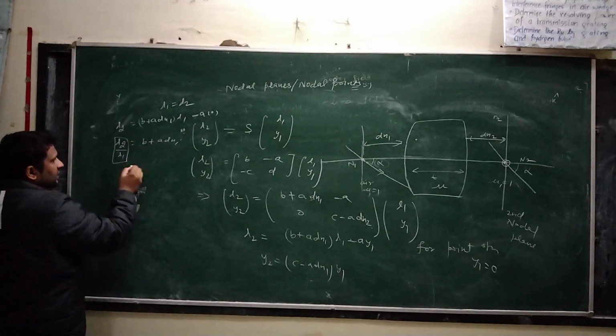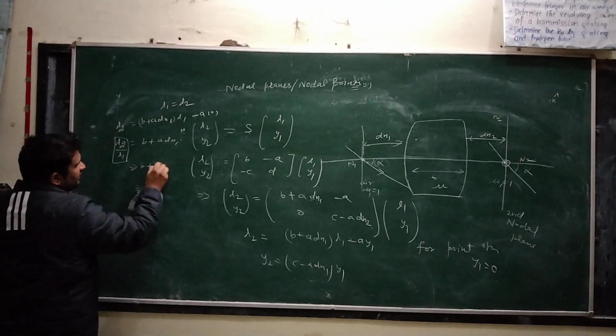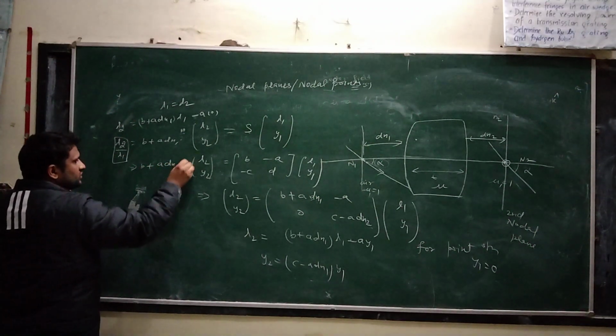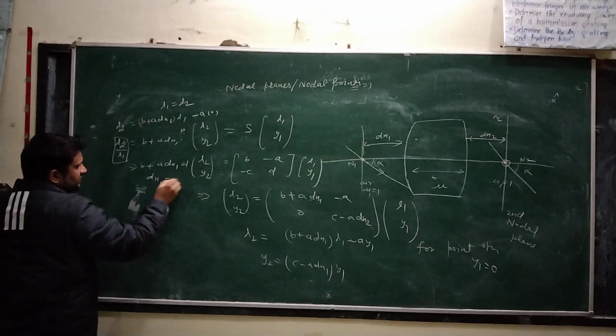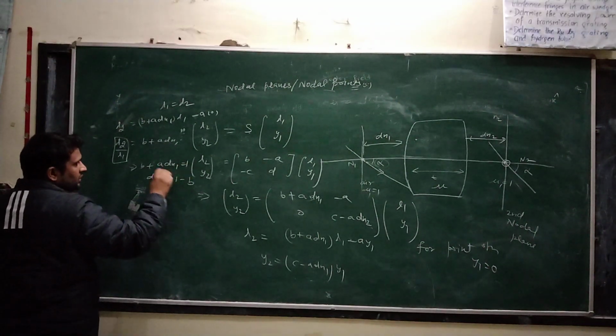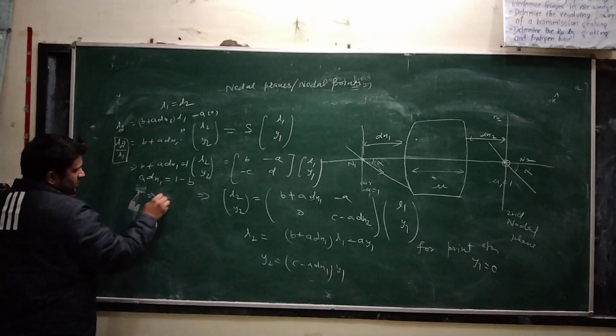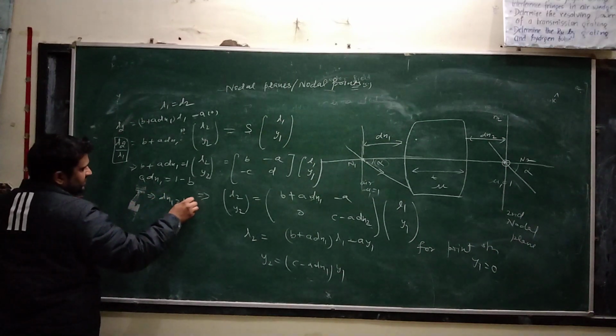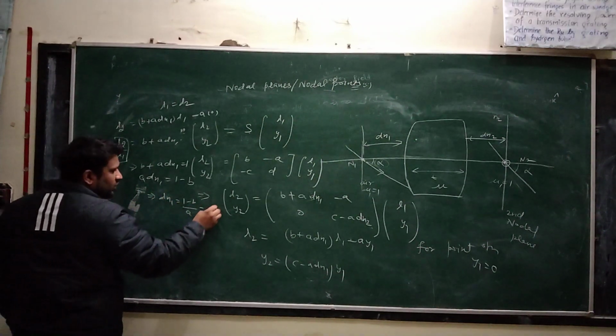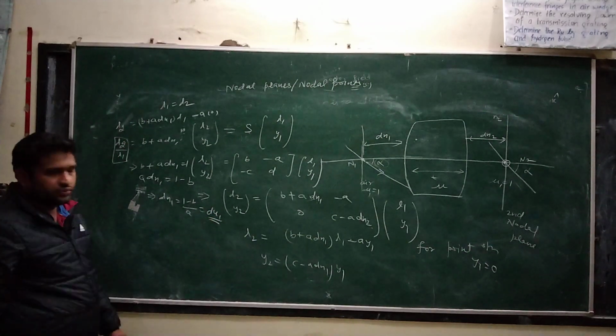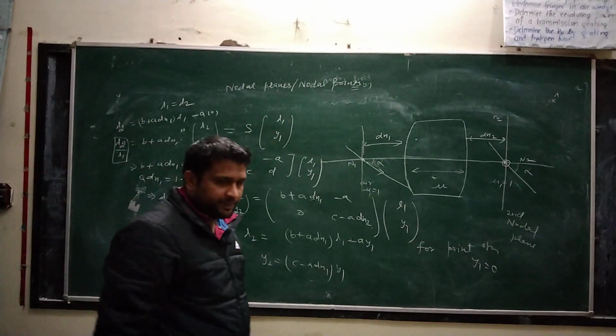Lambda 2 and lambda 1 are equal, so from here we get b plus a dn1 equals 1, and dn1 is equal to 1 minus b by a. So dn1 is 1 minus b by a. This is similar to the distance in objective space, du1.